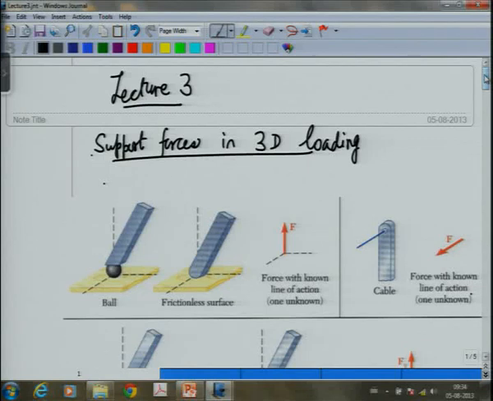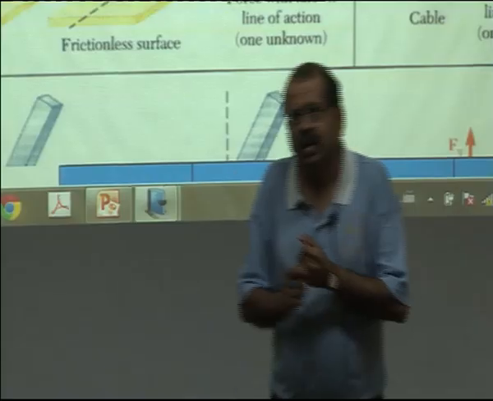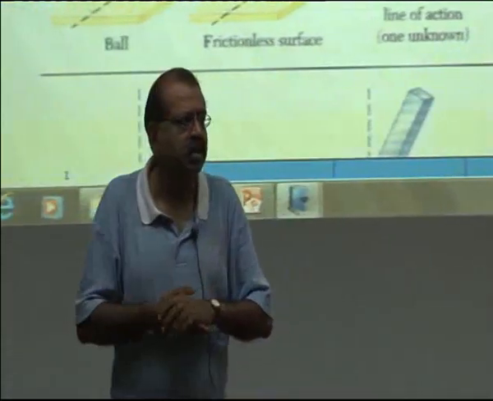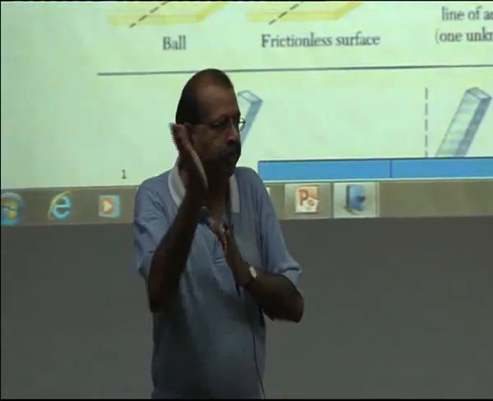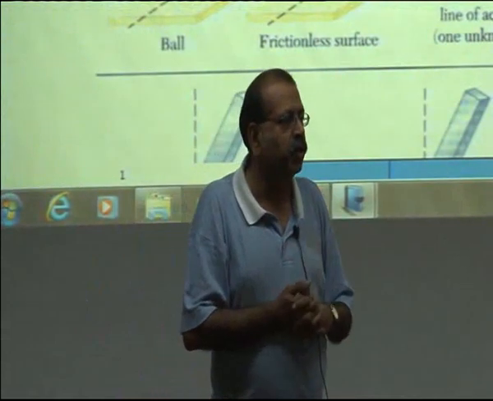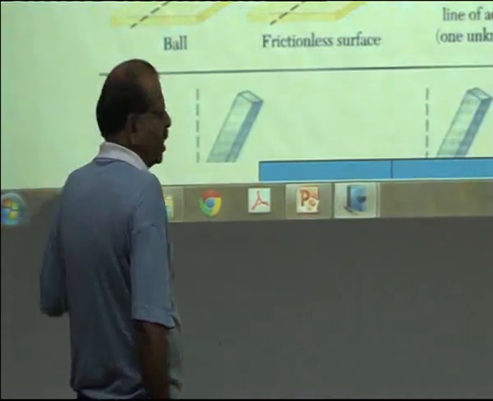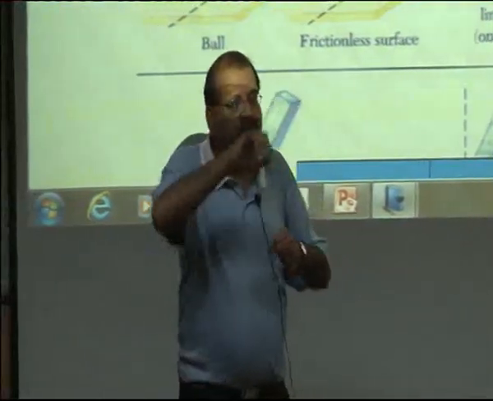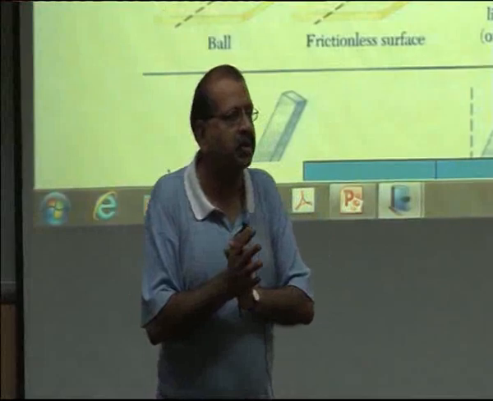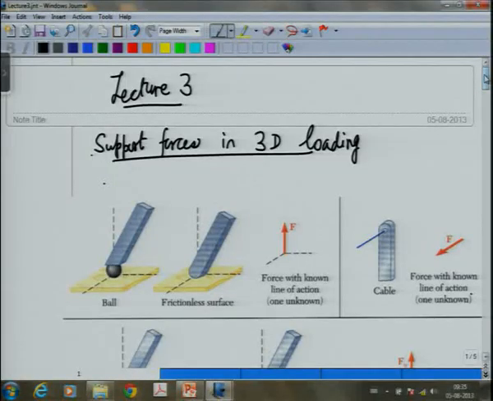Okay. So, last class we ended up with support forces, forces coming from different types of supports on structures when we had 2-dimensional loading. I talked a bit about 3-dimensional loading, but let's start. Let's take a case where forces are acting in all the 3 directions on the members, and there could be moments etc., which are there in all the 3 directions.